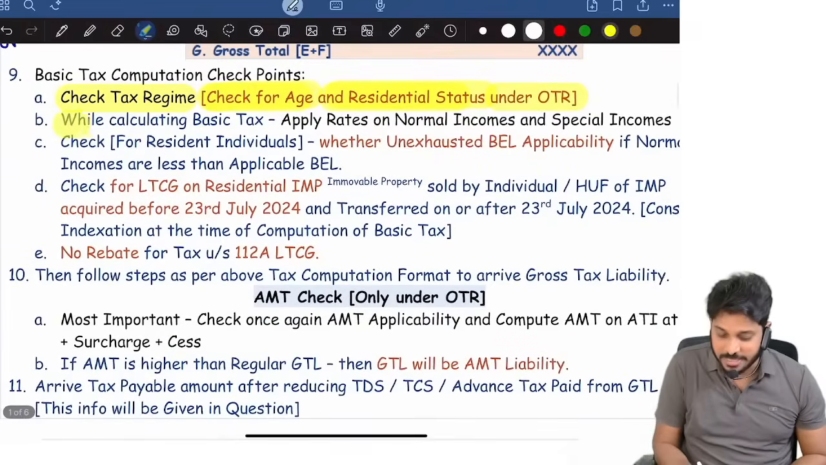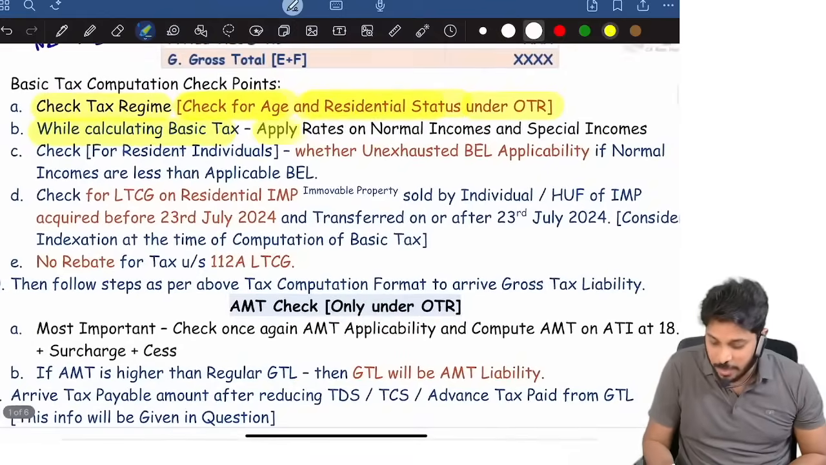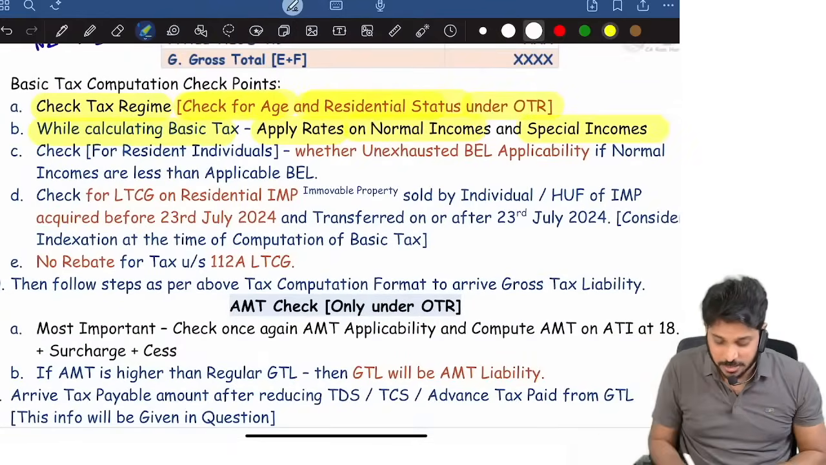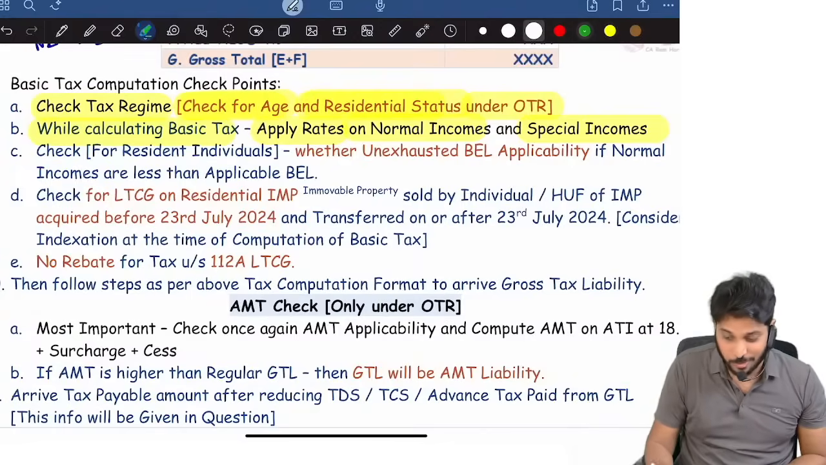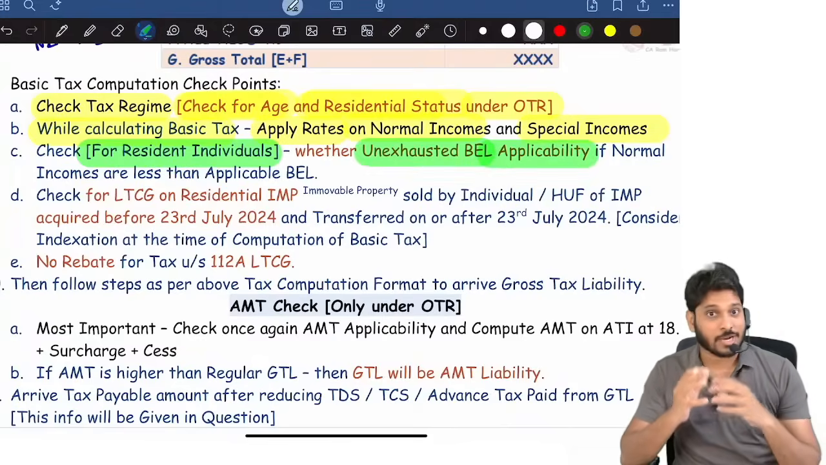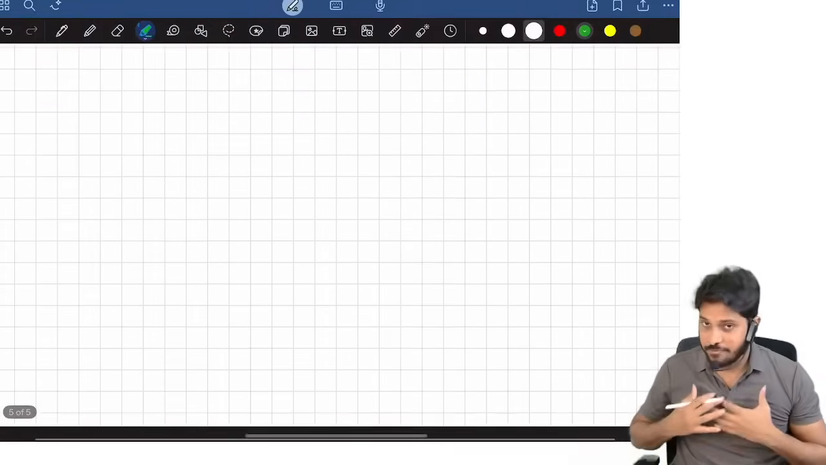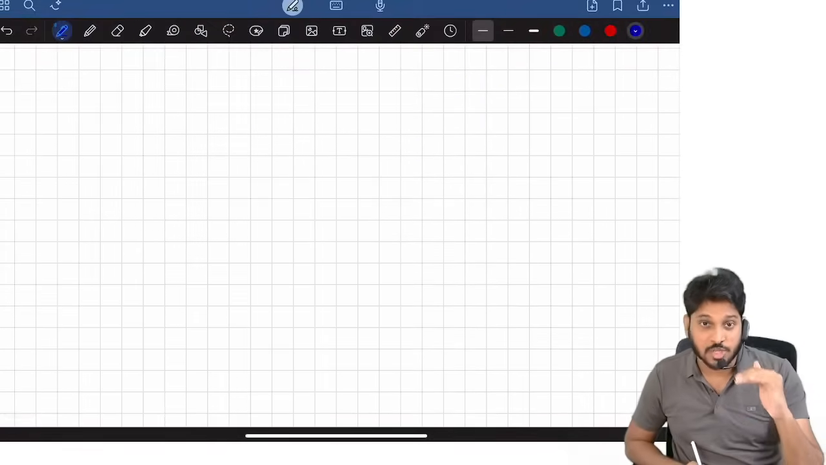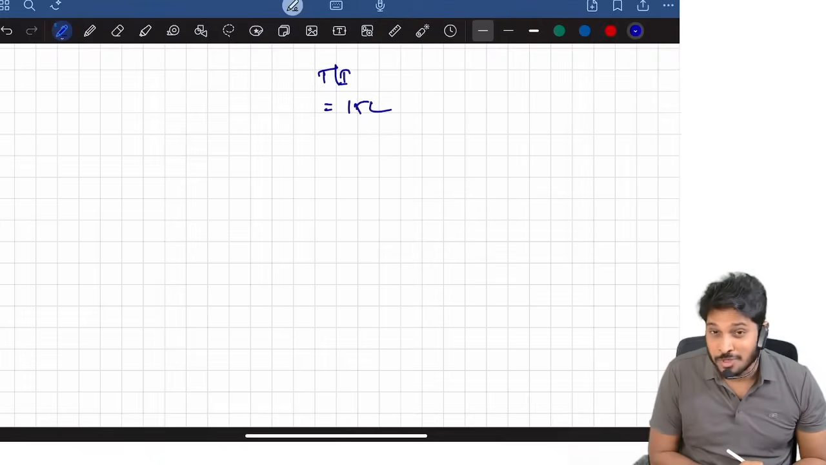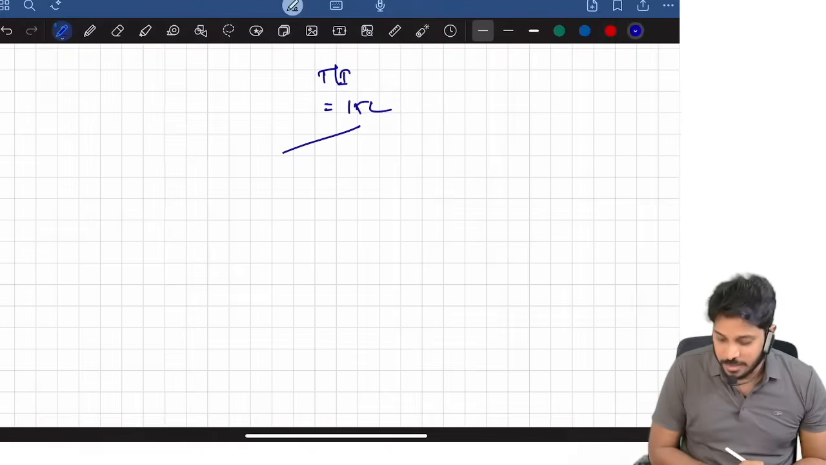While calculating basic tax, I will apply normal tax rates on normal incomes. On special incomes, I will apply special rates. And one more important point: for resident individuals, check whether unexhausted basic exemption limit is applicable. Sometimes what happens, for example, suppose I am following the default tax regime. Suppose in the exam they gave a question of the default tax regime. Total income is, for example, 15 lakh.